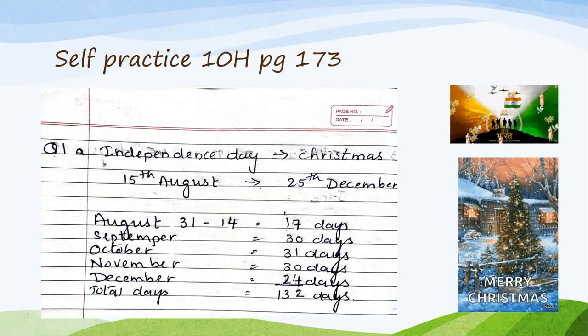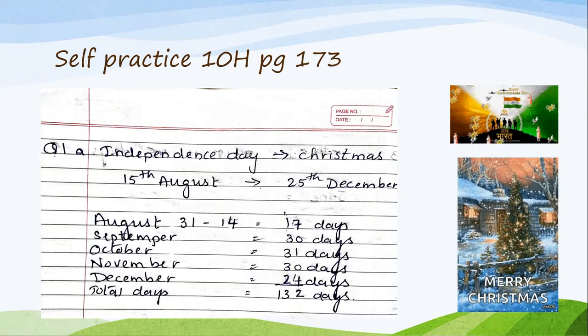Now this is self-practice 10. H. The first Independence Day till Christmas. Independence Day means 15 August. Children, you should know all this. I can ask you about Teachers Day, Republic Day. I can ask you anything where we have to remember certain dates.